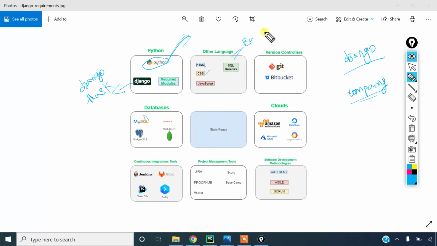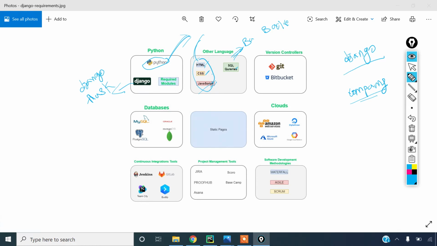For example, you are a backend developer, so we already discussed where a backend developer fits. Then you should have these skills. Why? We are getting the data from the database, and we are making these static files dynamic. To do that, you should have the basic skills of HTML, CSS, JavaScript, and SQL. Must and should, you should have the basic skills.